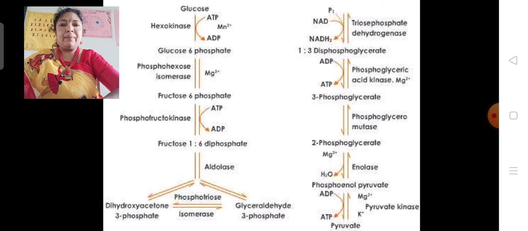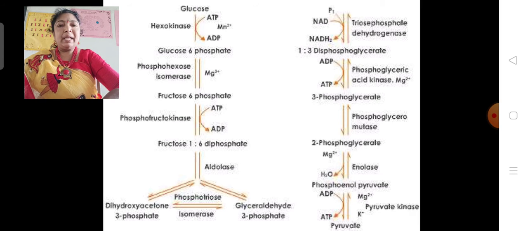In the second reaction, glucose 6-phosphate is isomerized to fructose 6-phosphate in the presence of phosphohexose isomerase. It is an isomerization reaction in which glucose and fructose are the isomers. Here, the aldose glucose 6-phosphate is isomerized to the ketose fructose 6-phosphate in the presence of phosphohexose isomerase. This is the second reaction.